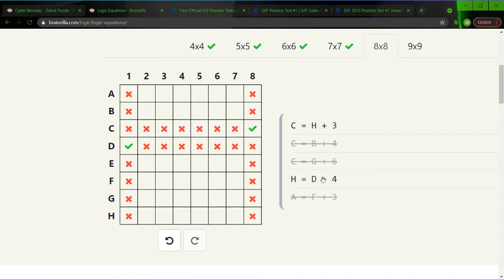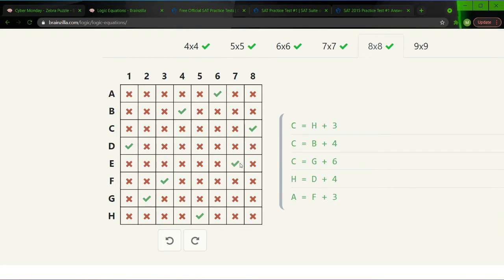So we know that. And we don't really need to eliminate them yet. Let's start with C is equal to G plus 6. That means G must be 2. C is equal to B plus 4, that must mean B is 4. And H plus 3, that means H is equal to 5. And the last equation, A is equal to F plus 3. There's no value for F, so we know A is 6 and F is 3, because those are the only two values that work, which is E is 7.